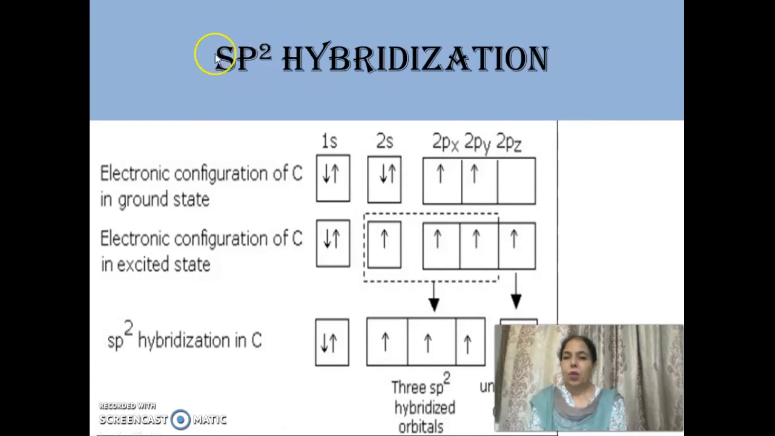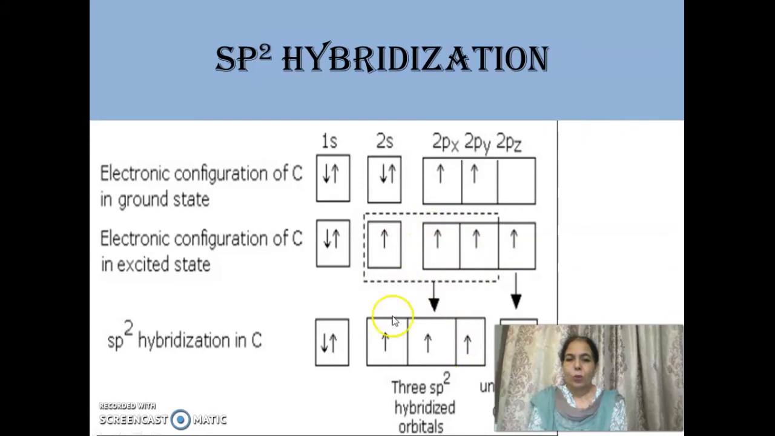3 hybrid orbitals, and 3 hybrid orbitals assume trigonal shape. So let us take first the electronic configuration of carbon in ground state. It is 1s2, 2s2, 2p2, and when one electron is promoted, that is this electron is promoted to this, 4 electrons are present which are unpaired, but in sp2 hybridization 1 s and 2 p orbitals only intermix.